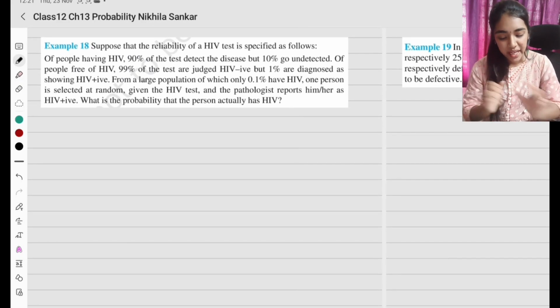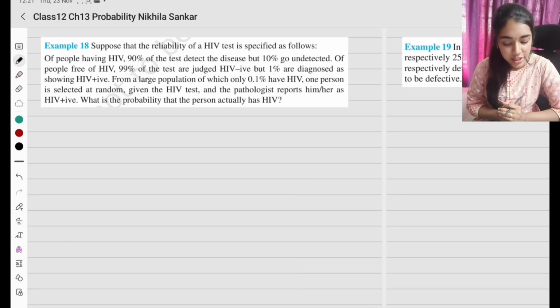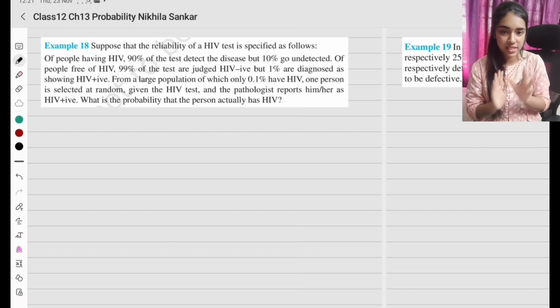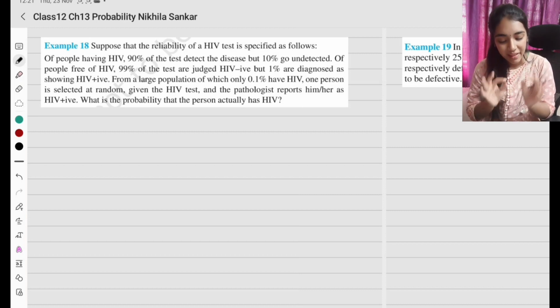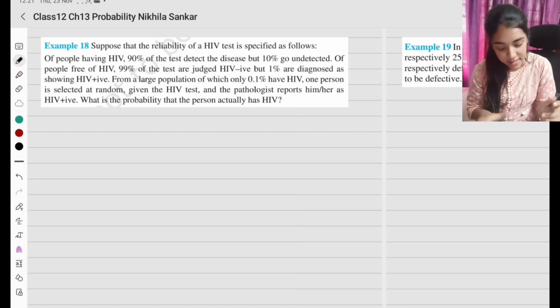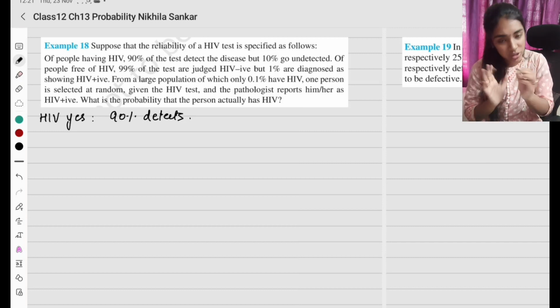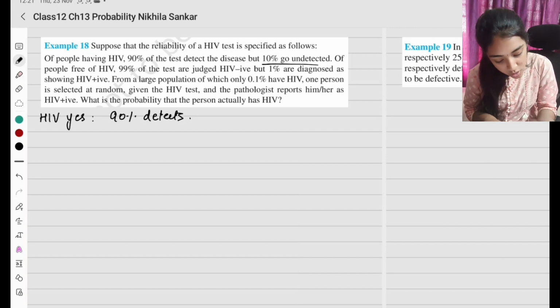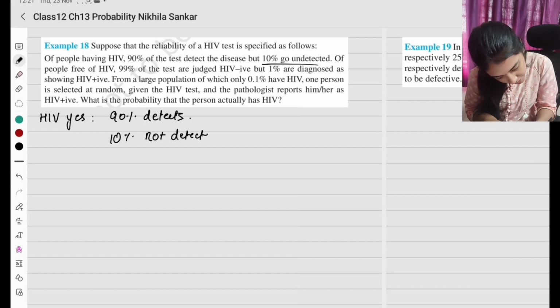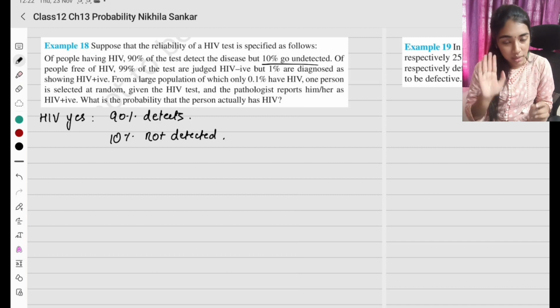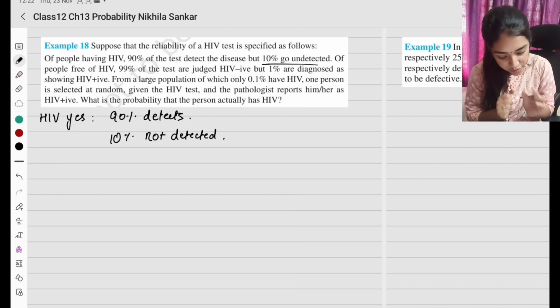Okay. Example 18. Suppose that the reliability of an HIV test is specified as follows. First question, let's read. Of people having HIV, 90% of the test detect the disease. So, HIV yes, 90% detects. Write down first what is given. 10% go undetected. So, 10% not detected. Actually the person has HIV, but 10% the test could not detect. Okay, so this is the first information.